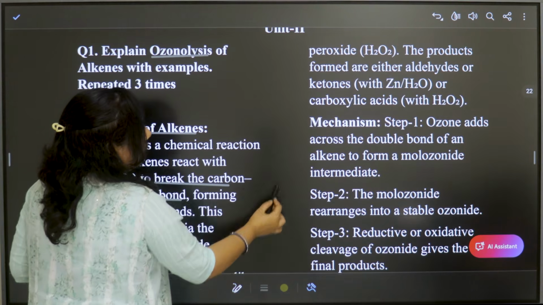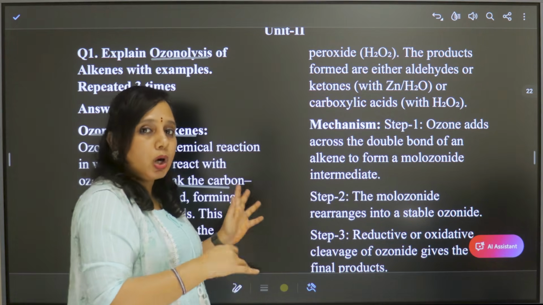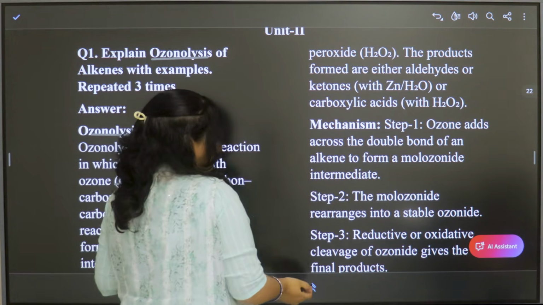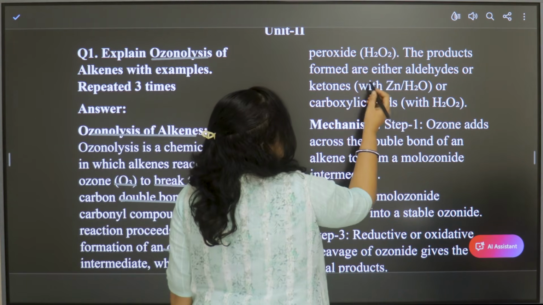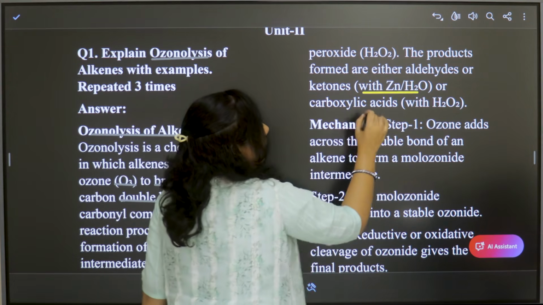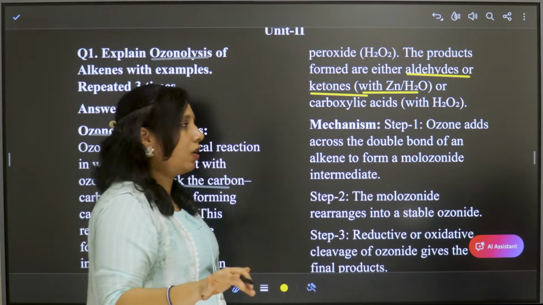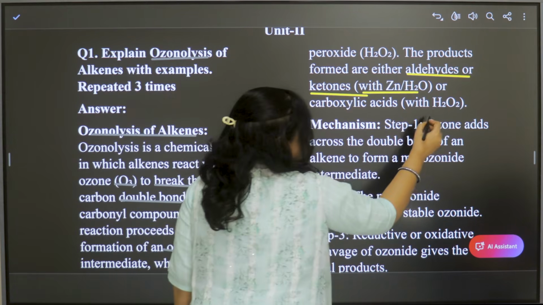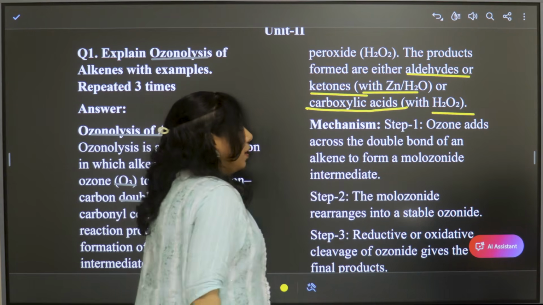So based on the reagent, the products are also changed. So let us see here, if we use zinc and water as a reducing agent, we'll get aldehydes or ketones, carbonyl compounds are formed. If peroxide is used, we'll get carboxylic acids.